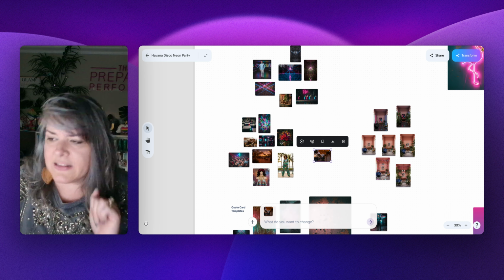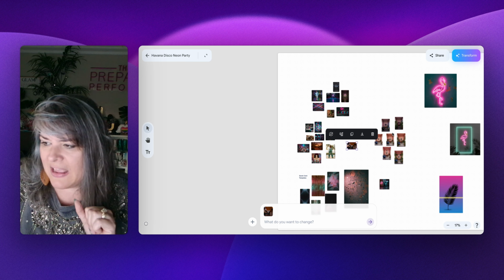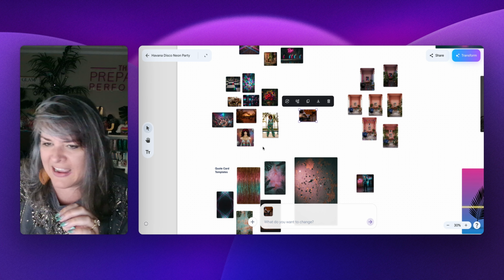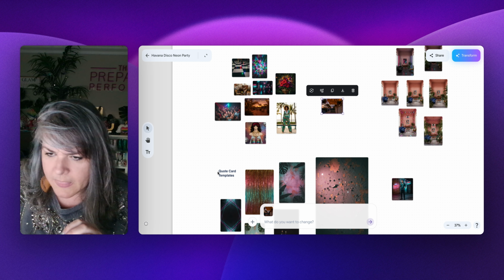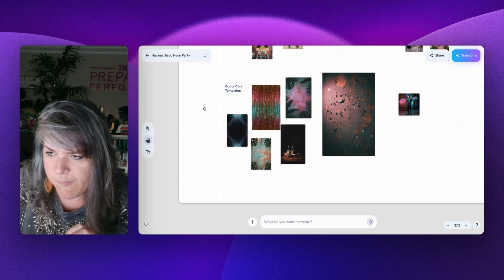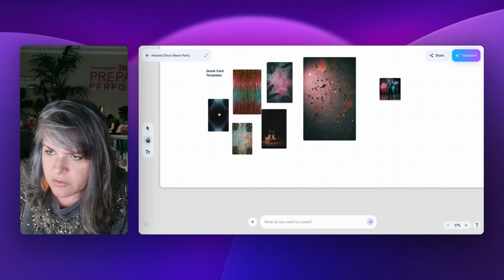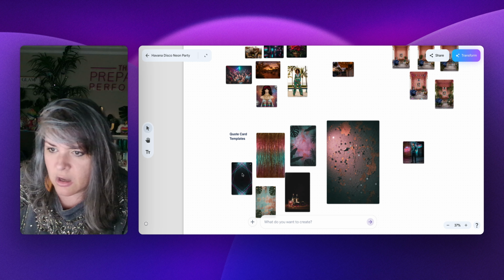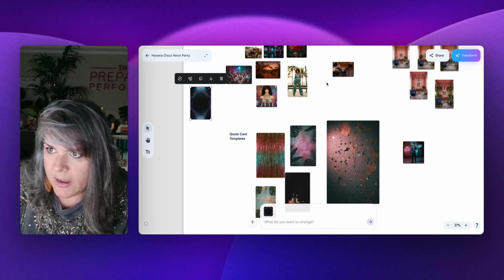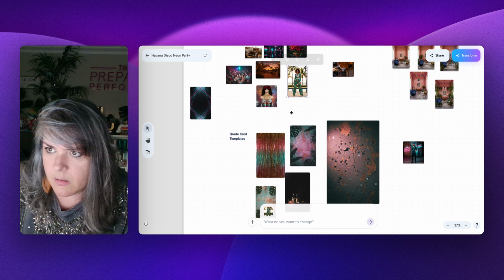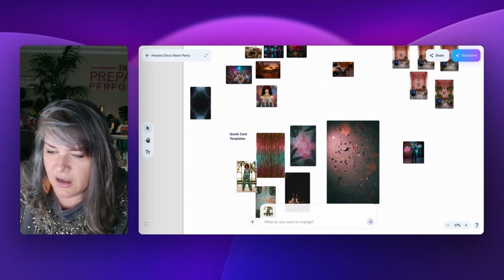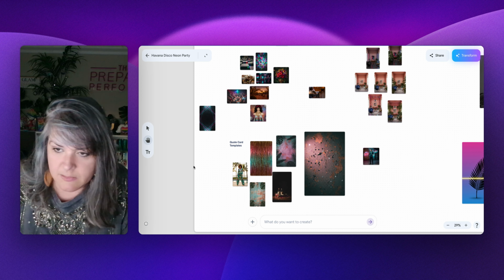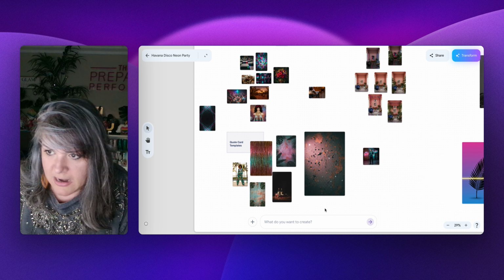Okay, now let's say I want to create an image that is inspired by multiple images. So let's say I really love these quote card templates down here, and I want to create more images that are similar to some of these images. So let's say I don't want it to be quite as 80s or neon. And so I can select all of these by just dragging.